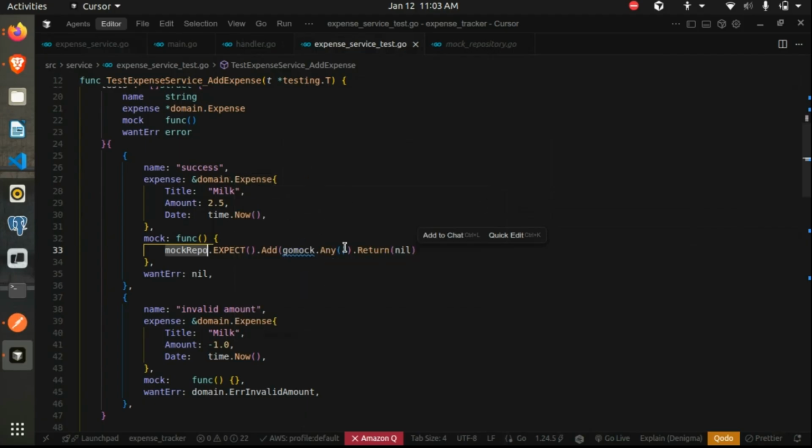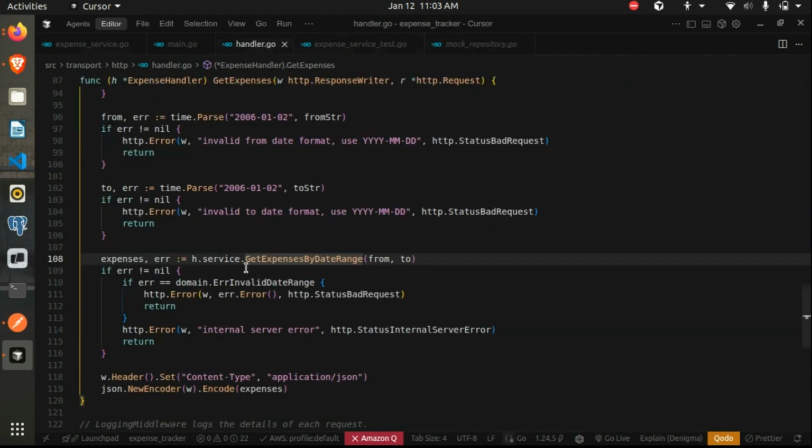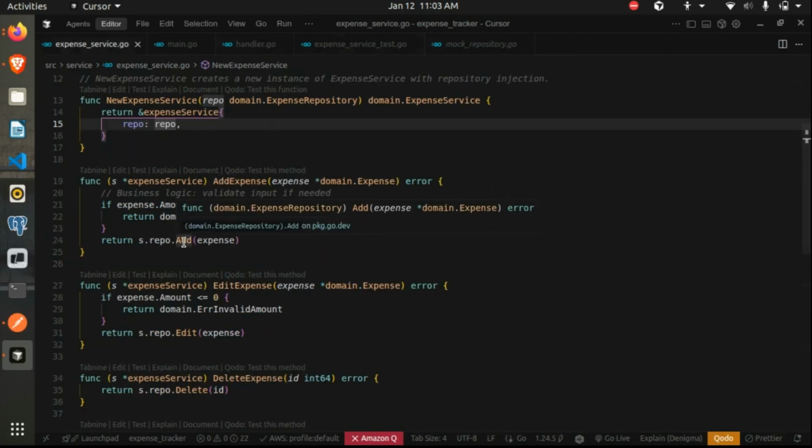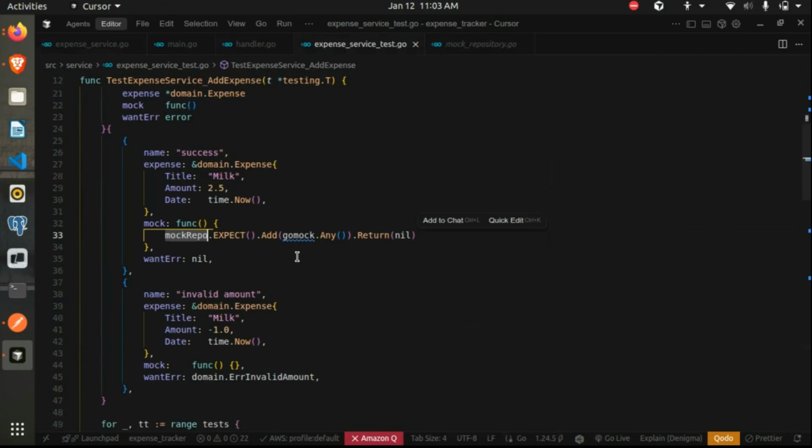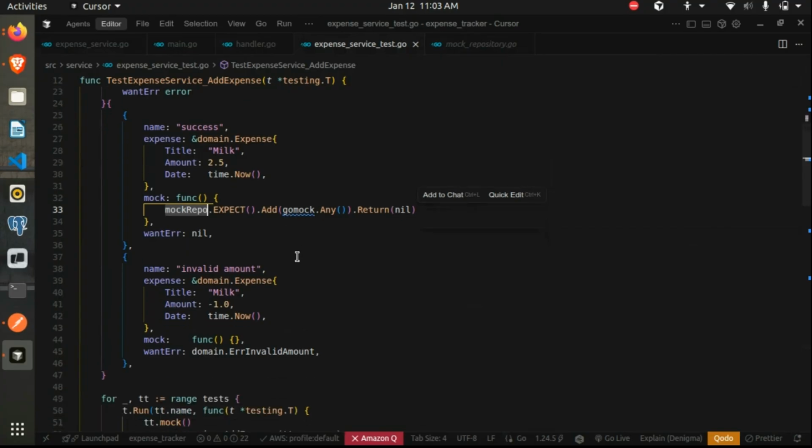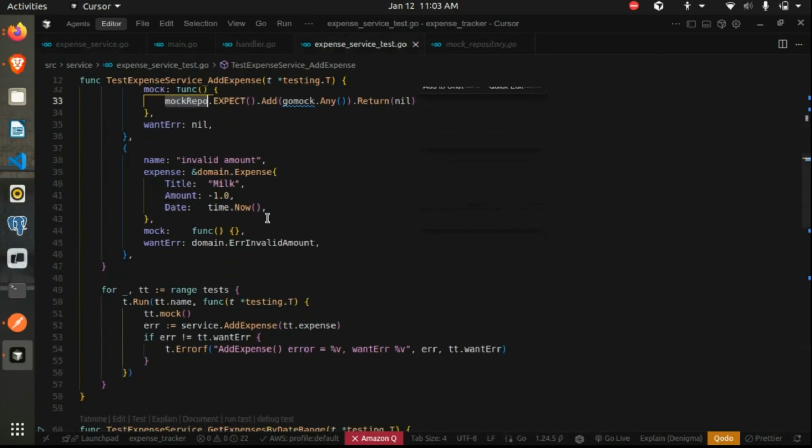Since we have defined any, we can pass anything, and whenever it hits this line of code, instead of calling the actual repo layer function, it will execute that mock function and return the error from there.